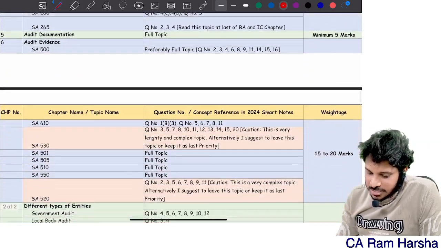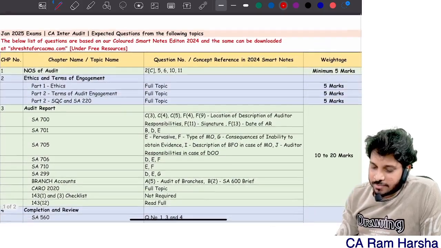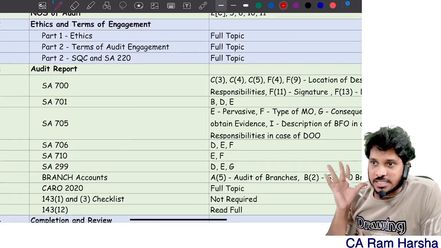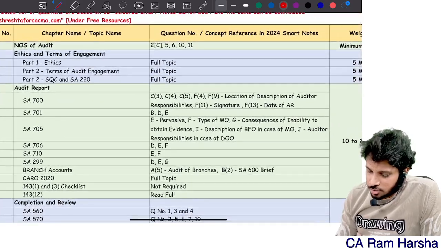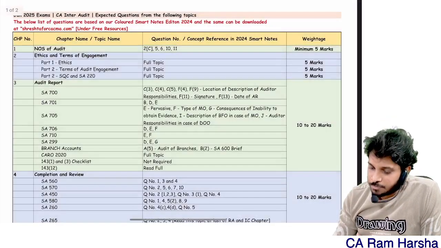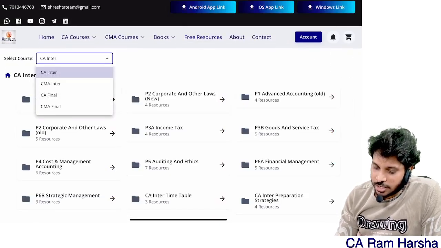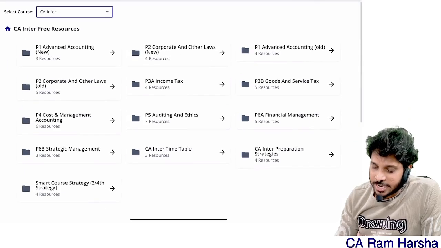What are those topics? Here I have listed out each and every chapter, and inside that each and every part is listed. By the way, you can download this particular file from our website. Go to the Shrestha for CA/CMA website under free resources. Here you need to select CA Inter. By default it is CA Inter only.